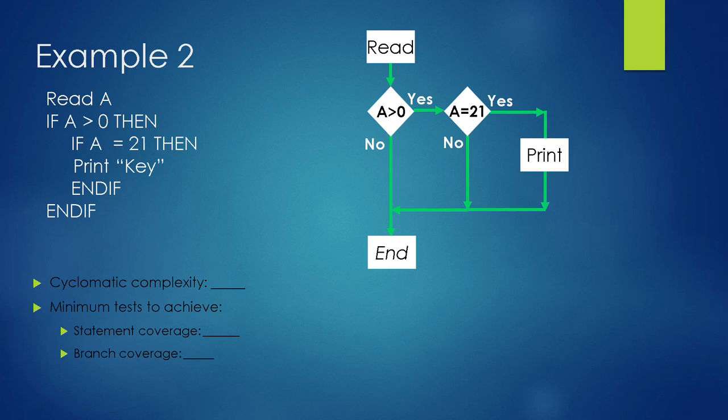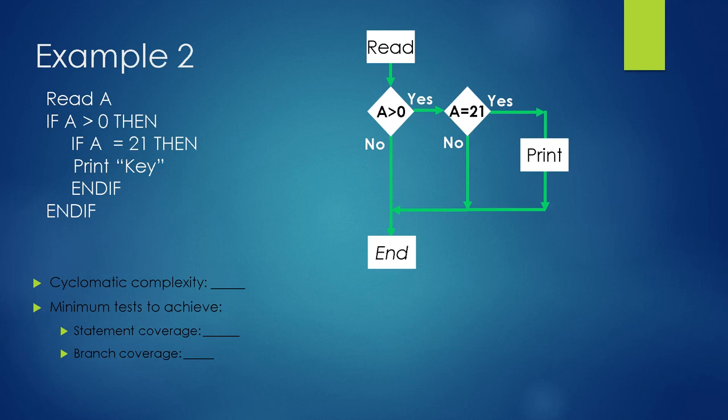Now we will see how to calculate the statement coverage for this flowchart. Here we need only one path to cover all the nodes, moving from outside. So the statement coverage is 1. We'll cross-check it with our shortcut formula: statement coverage equals 1 plus the number of else. In this code, no else statement is there, so the else value is 0. So 1 plus 0, we get the answer as 1. So it is verified for the statement coverage.